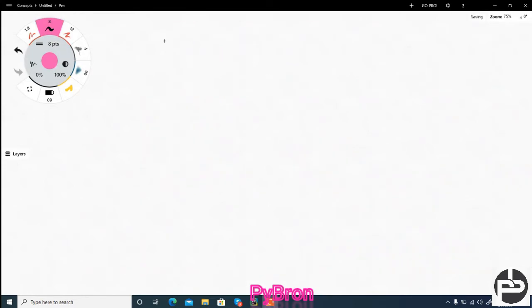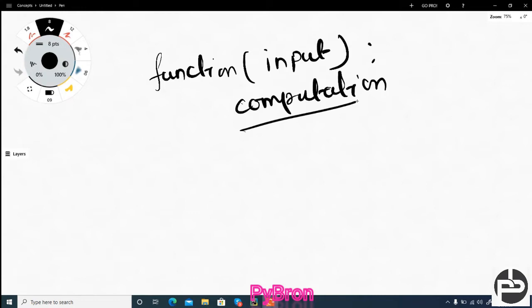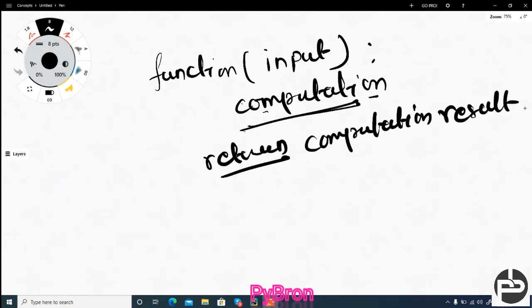Basically, the function is taking the input. Here we are passing the input, and with the input it will do some computation inside, and after computation, let's suppose you want to use this computation result in another function, then we have to return this computation result with the return statement. This is the return statement, right? Return and the computation result. Got it.